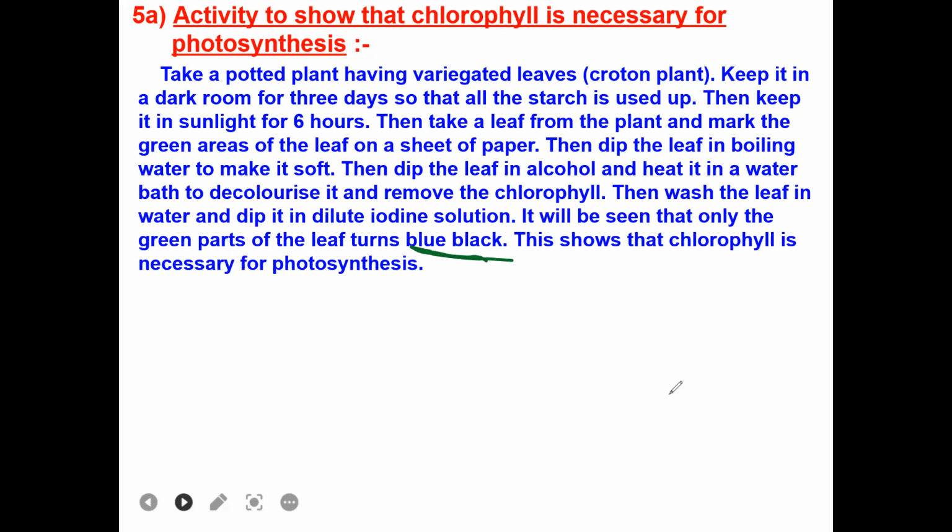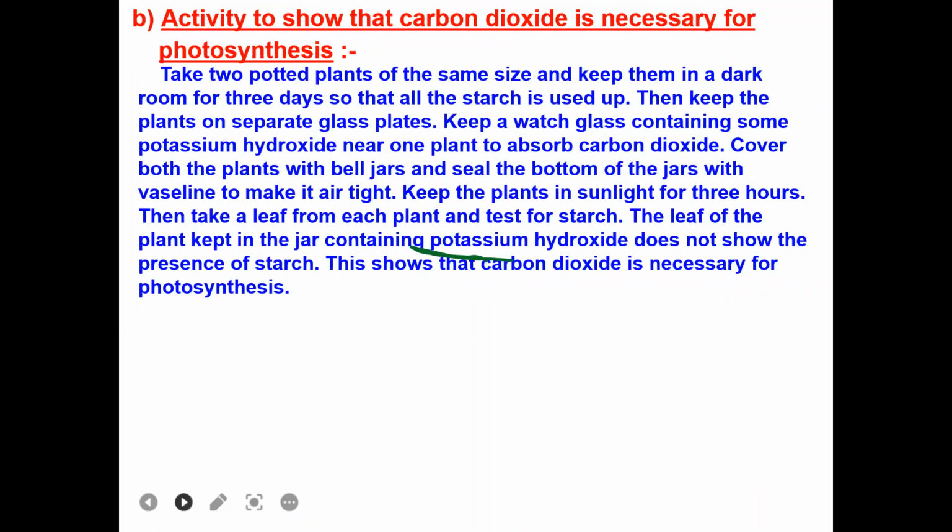In the same way, we have to do the activity or demonstrate the activity to show that carbon dioxide is necessary. So for that, we have to consider two potted plants of the same size. Keep them in a dark room so that the starch will be used up. Then keep the plants on separate glass plates.